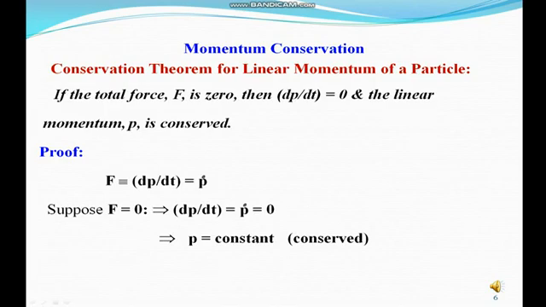Proof. Total force F equals the rate of change of momentum, that is dp/dt, denoted by p dot. Suppose total force equals 0, that is F equals 0, which implies dp/dt, that is p dot, equals 0. The derivative of a constant is 0. So p is constant, hence p is conserved.